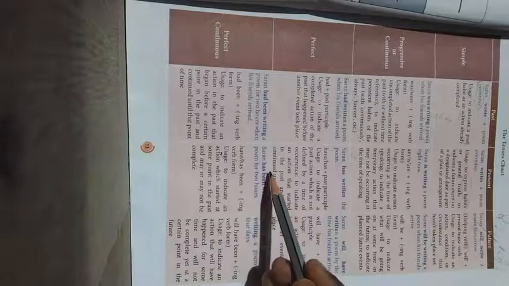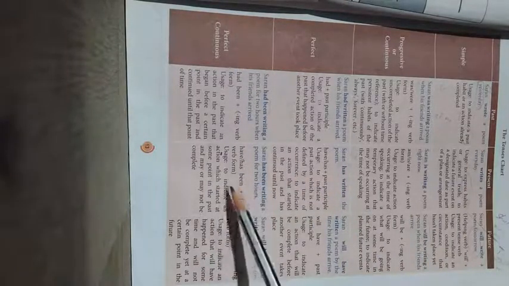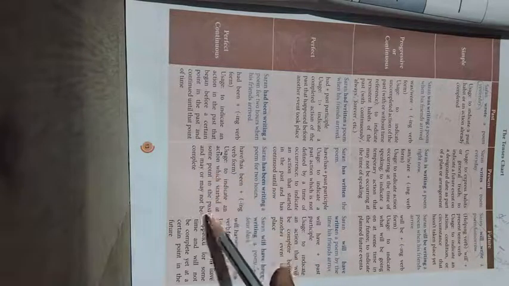It started at some point in the past and may or may not be complete. See, the action has been started at some point, but we don't know when the action will get completed. That's what is given, right? And it may or may not be complete. When the action is going to get over, we cannot say for sure, right? So at that time we have to go for the present perfect continuous, to indicate an action which started at some point in the past and may or may not be complete.